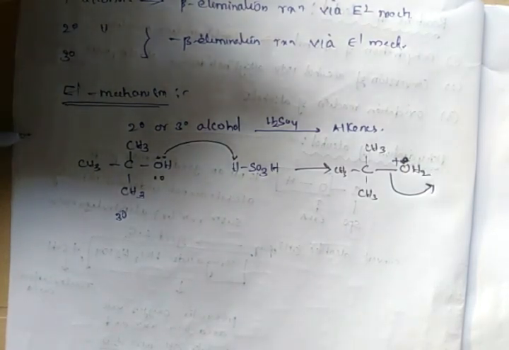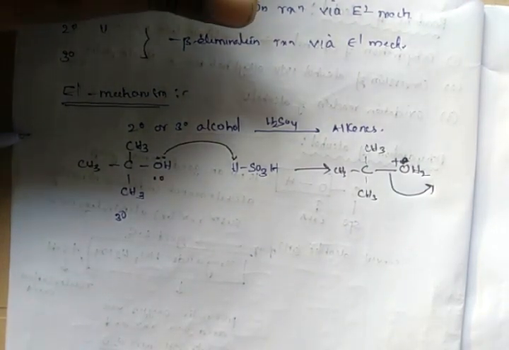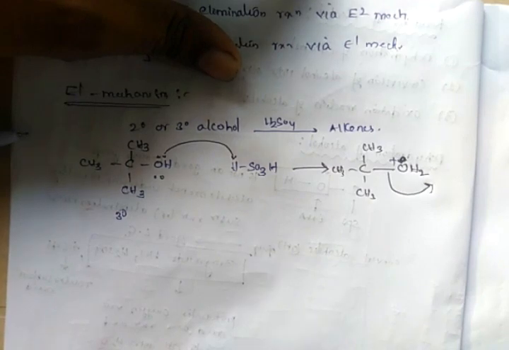As the leaving group leaves from the compound, it forms a carbocation. As the leaving group leaves, you will get a carbocation. So you will get CH3, CH3, CH3 plus. This is a carbocation. So once again, explaining.